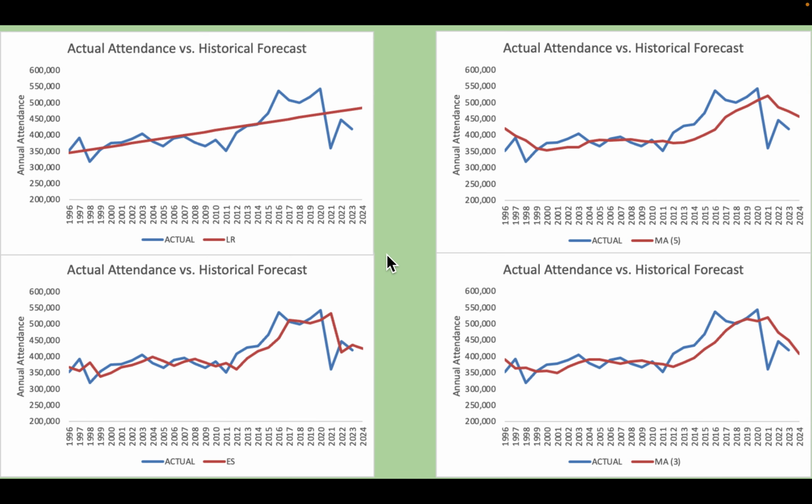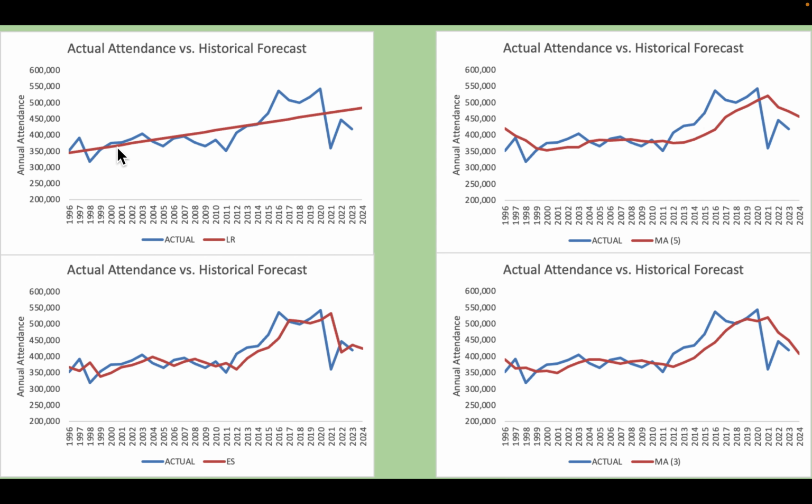And if we compare all of these graphs together, we can see which one lines up the most with the actual data. So this is moving average 3, and this is moving average 5. And you can tell here by looking at moving average 5 that it is more off than moving average 3. There are more gaps in between, which is representing the data that is off.